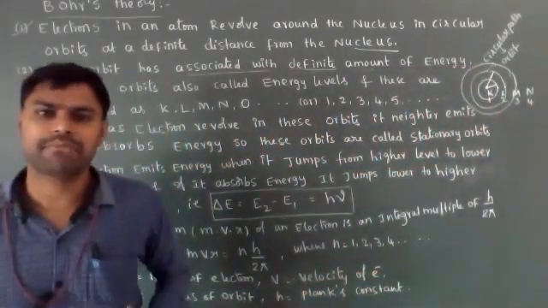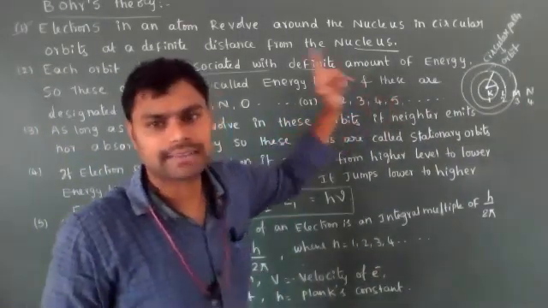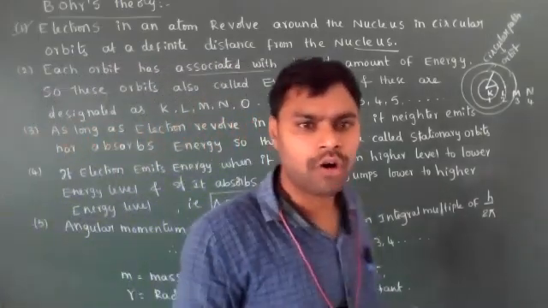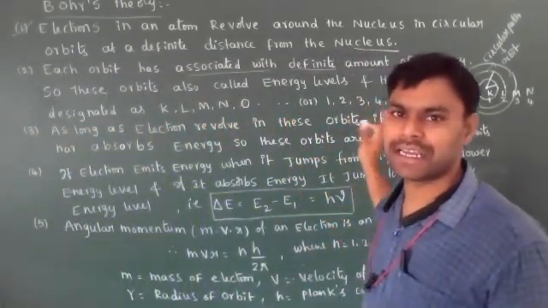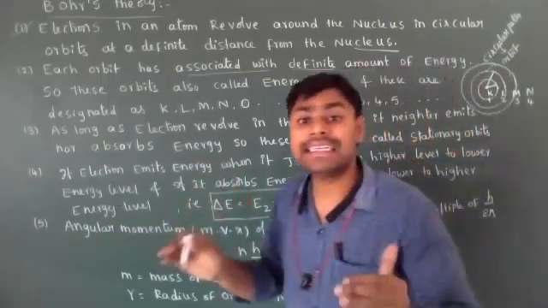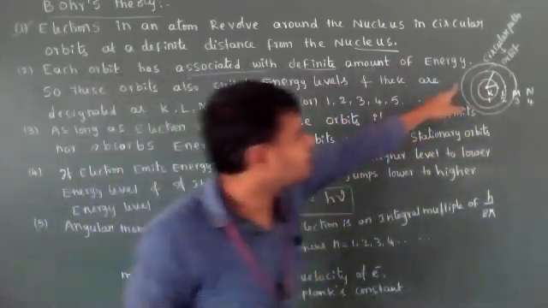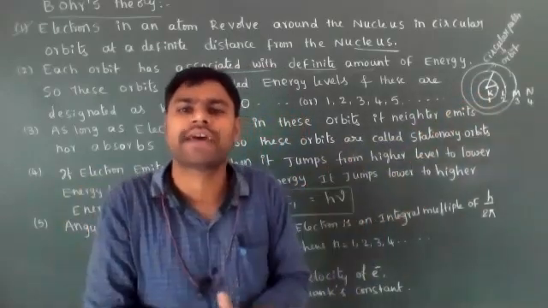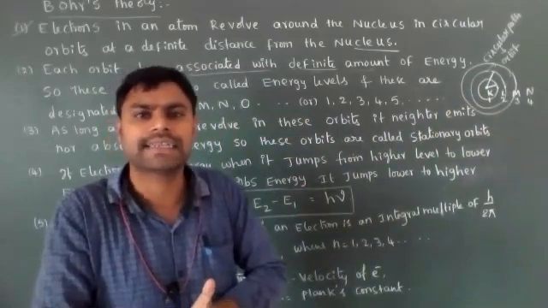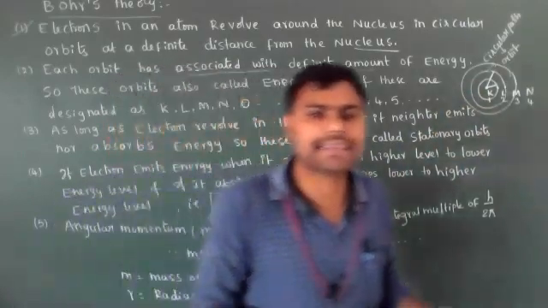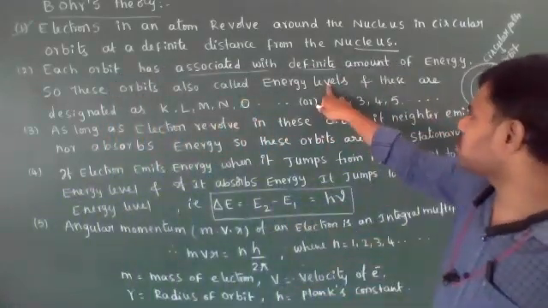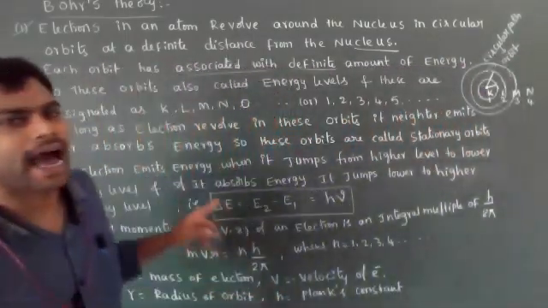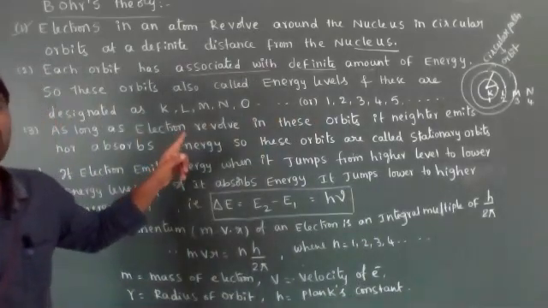So the numbers 1, 2, 3, 4, 5, 6 correspond to the symbols K, L, M, N, O, P, Q and so on. Those are called energy levels. Why are we calling these orbits energy levels? These orbits have a definite or fixed amount of energy. That's why these orbits are also called energy levels. They are represented as K, L, M, N, O.